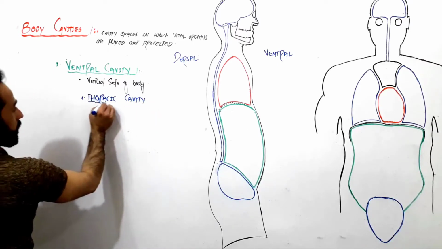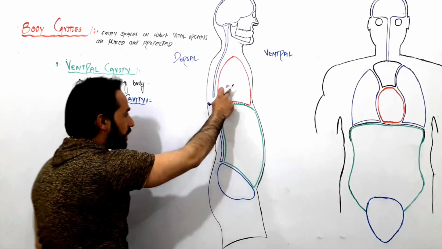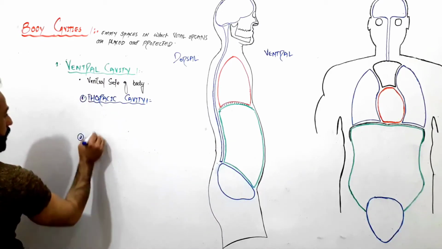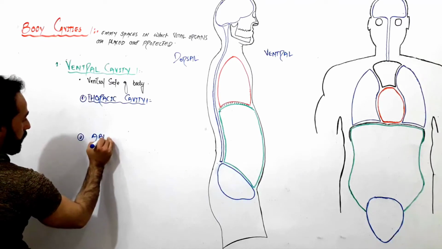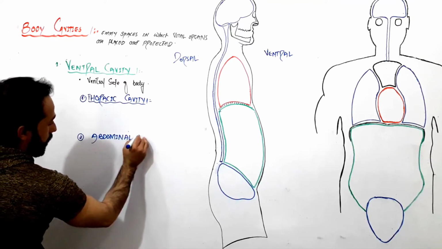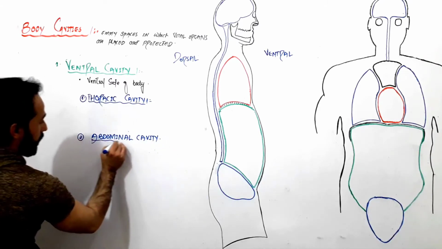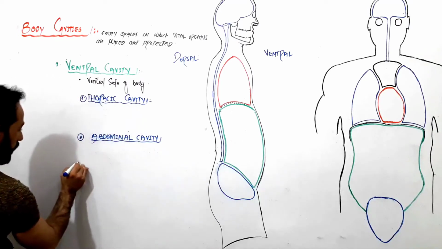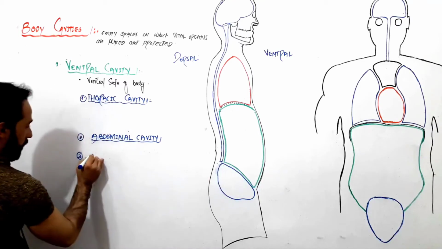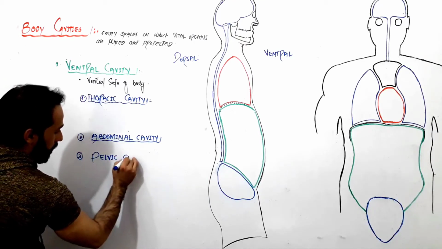In the ventral cavity we have the first one, the thoracic cavity, the second one, the abdominal cavity, and the third one, the pelvic cavity.